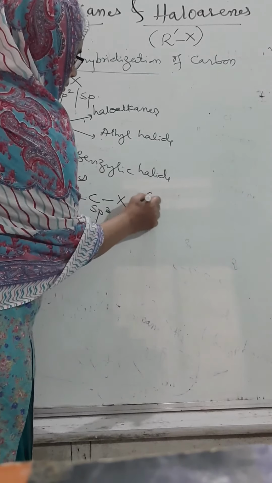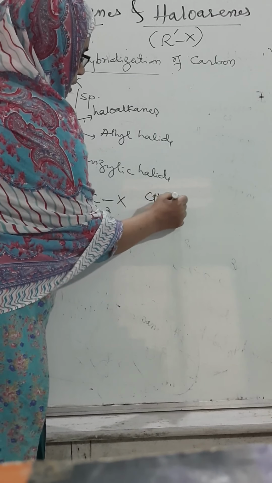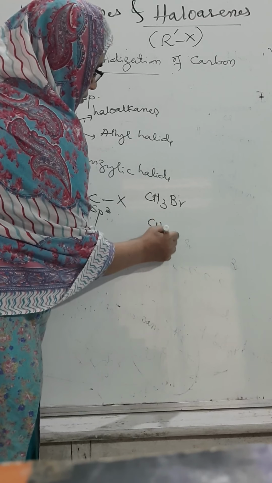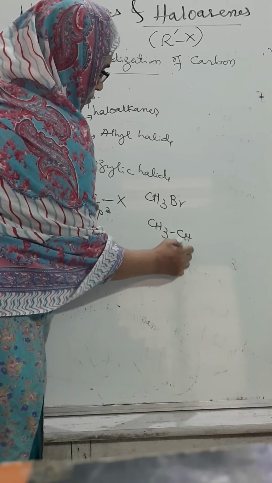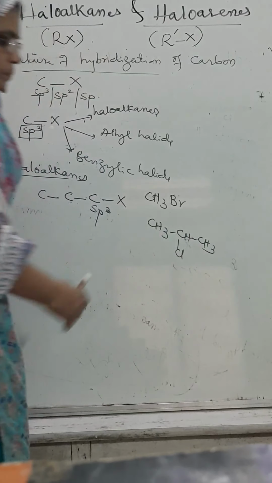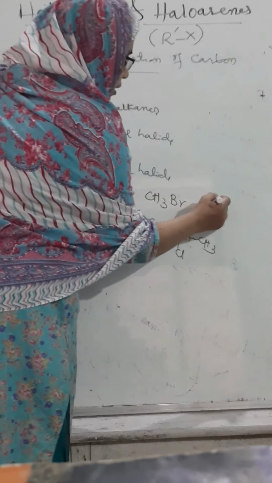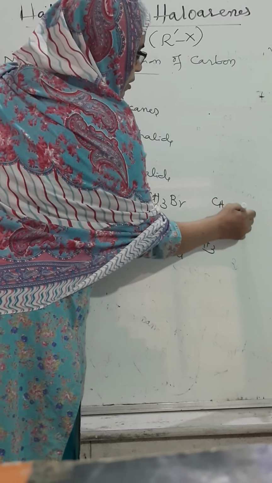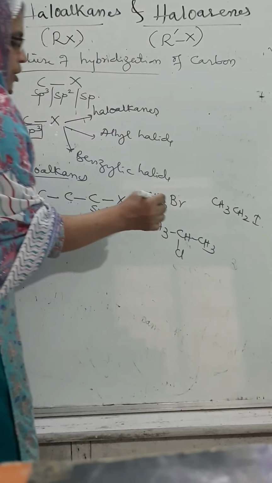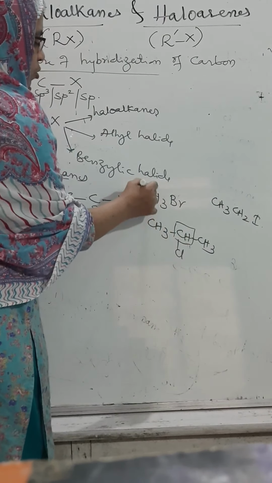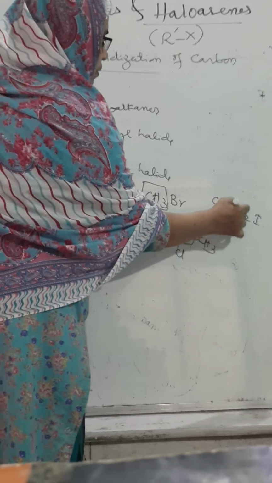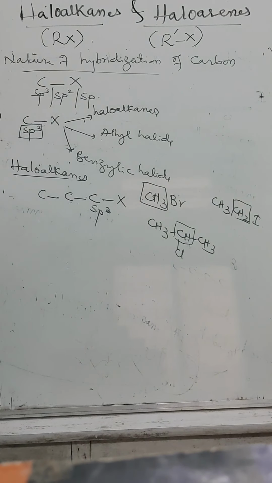We'll take the example like CH3Br, CH3CHClCH3, or we can take CH3CH2I. In all the cases, the nature of hybridization of carbon containing halide group is what? sp3 hybridized. We'll move to the next one, allylic halide.